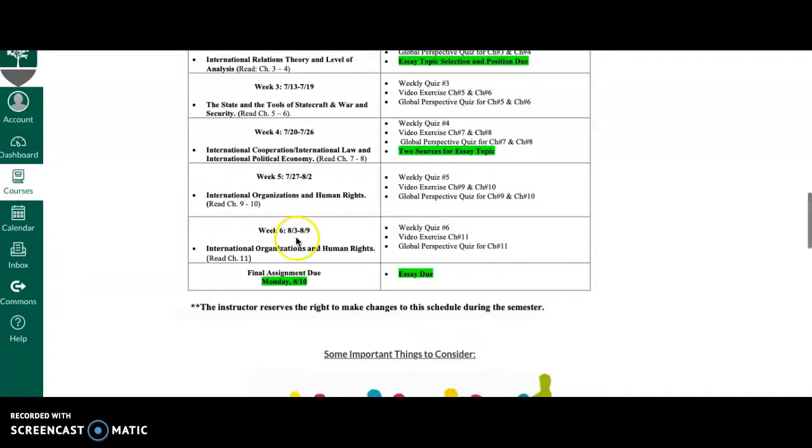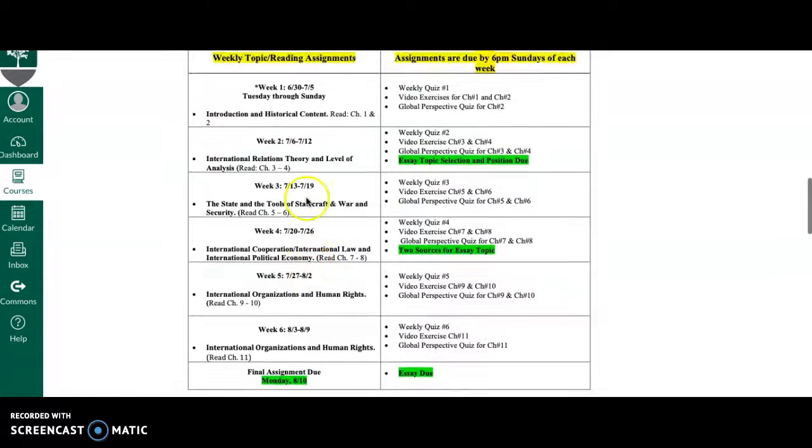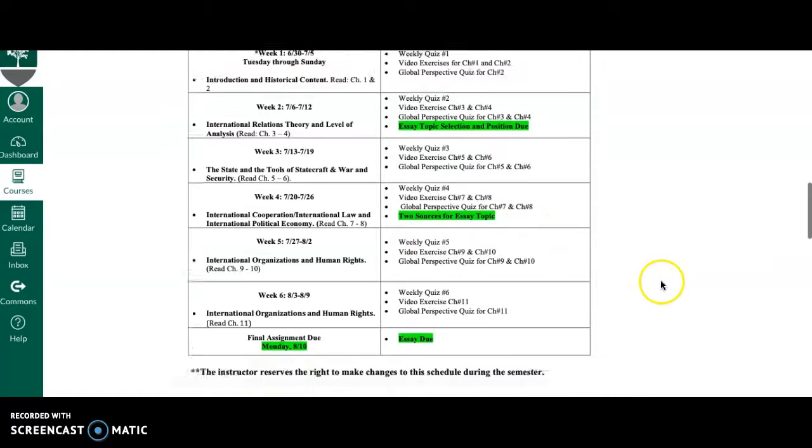I just want to point out one thing here. Our classes run Tuesday through Sunday, then Monday through Sunday, and down here Monday through Sunday, but then the very next day, Monday, you have your essay due. So I would be working on this. All of the other assignments are low stakes, just put some time in, maybe a few hours each week, not a lot. The effort will come in when you're doing the essay.